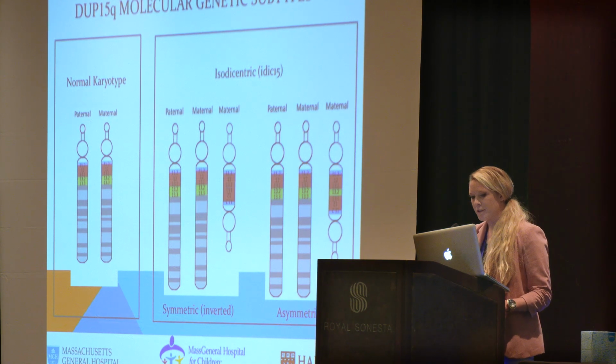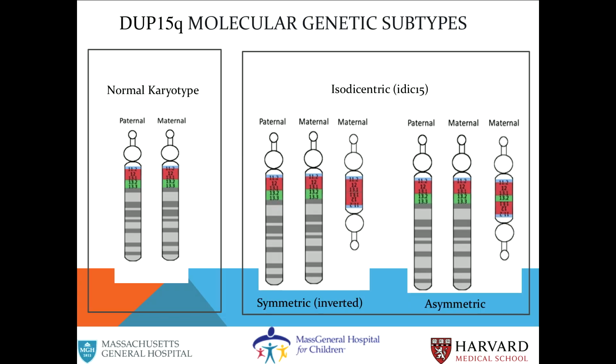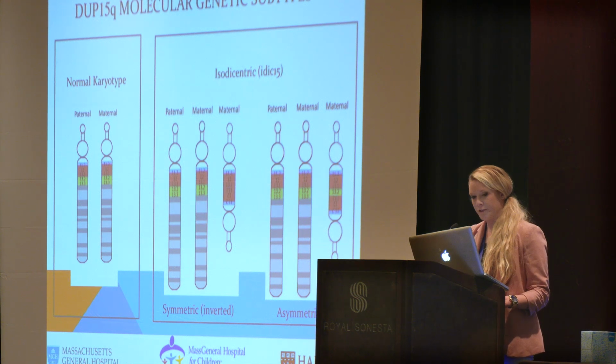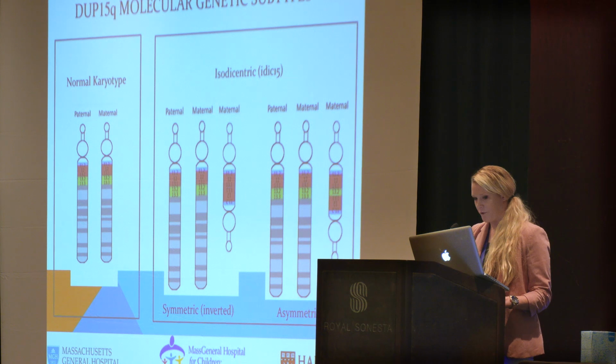Upon reviewing and assessing patient data, it was evident that interstitial triplication clinical manifestations are less severe and frequent when compared to that of isodicentric 15. We are continuing our research efforts to further understand the differences among isodicentric and interstitial genotypes and phenotypes.